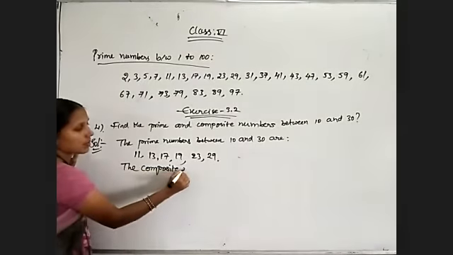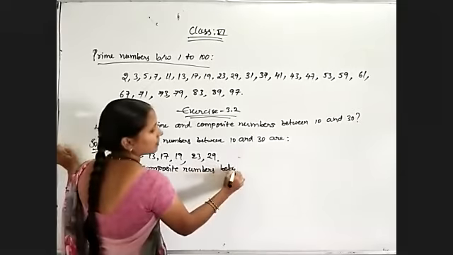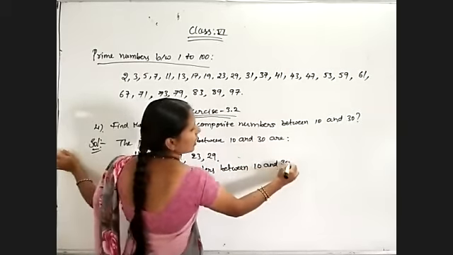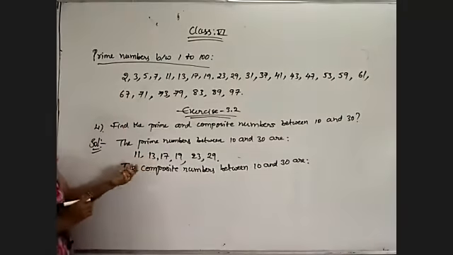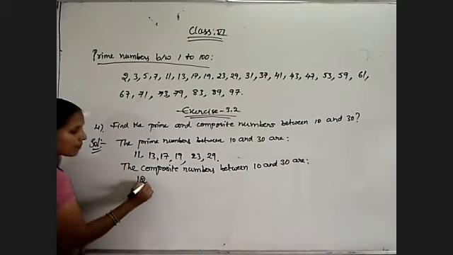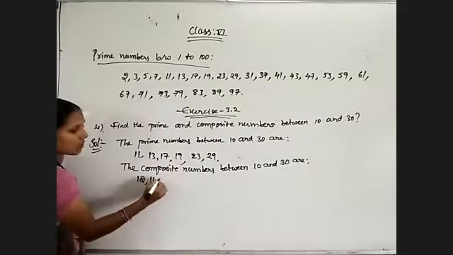The composite numbers between 10 and 30 are, so what are the composite numbers which are not prime? Yes or no? 11 is a prime number. Next number is 12 is a composite number. 13 is prime number. 14 is a composite number.